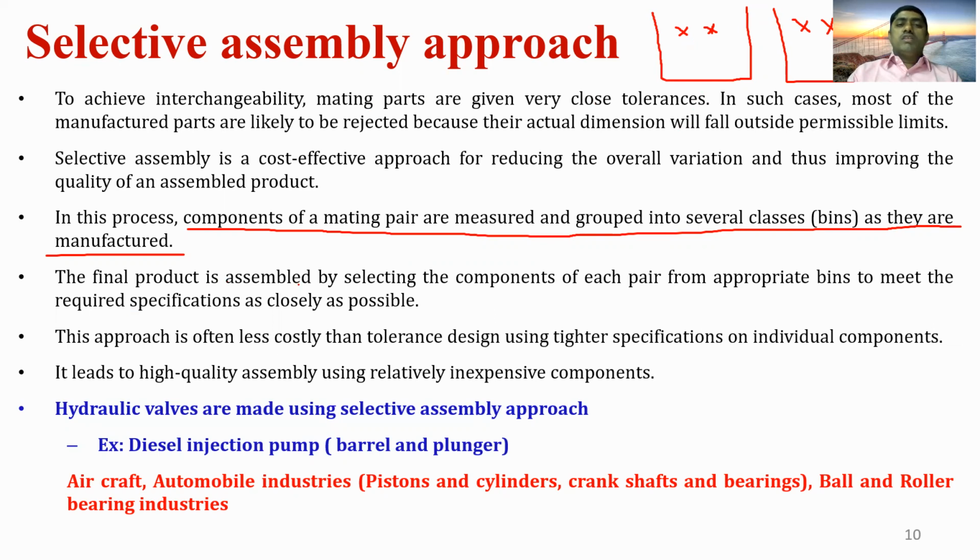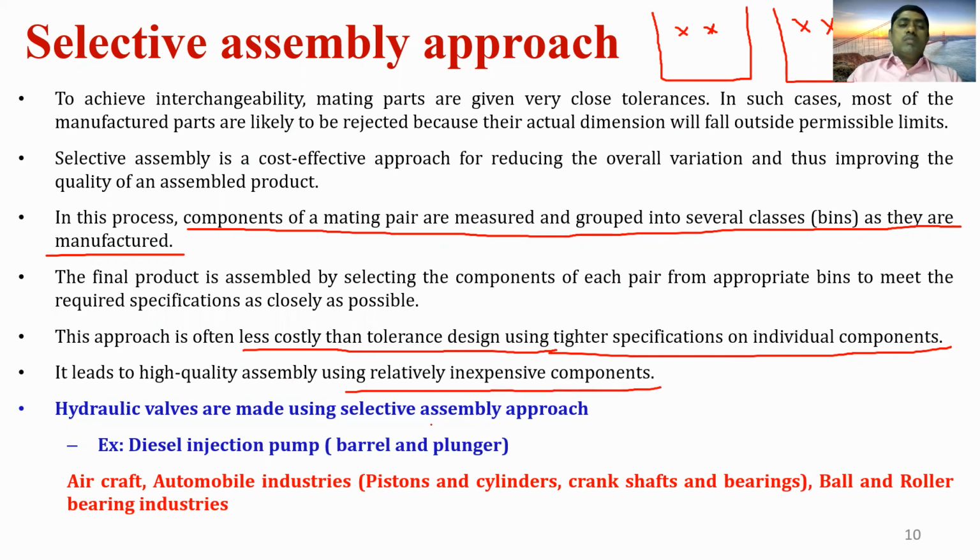The final product is assembled by selecting the components of each pair from appropriate bins to meet the required specifications as close as possible. This approach is often less costly than tolerance design using tighter specifications on individual components. Even if you want to maintain very close or tight tolerances for these mating parts, the selective assembly approach becomes a costly one. So it leads to high quality assembly using relatively inexpensive components.